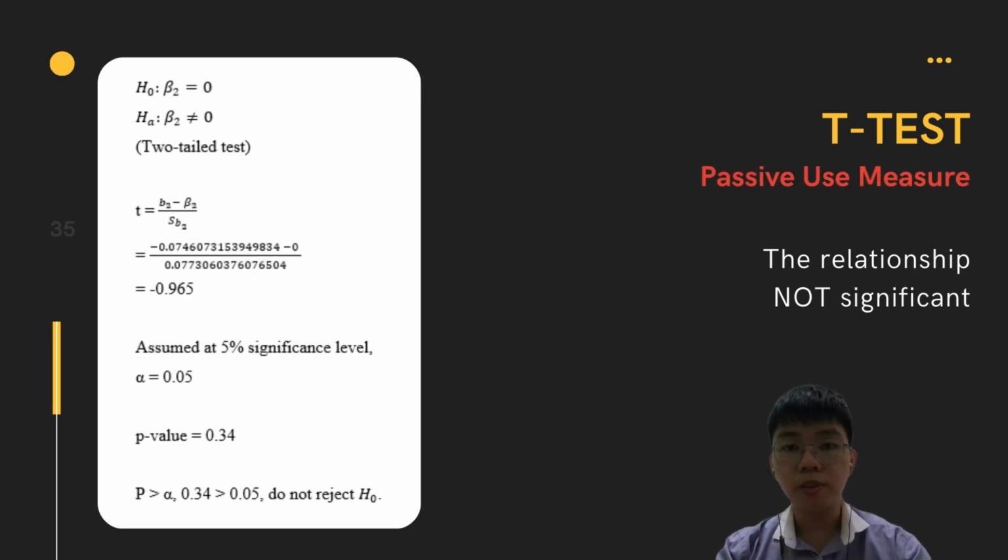Next, we continue with passive use measure. The steps are basically the same, so we can go directly to the p-value, which is 0.34. It is also larger than the alpha value of 0.05. Therefore, we do not reject the null hypothesis and conclude there is no significant relationship between the dependent variable Center for Epidemiologic Studies and the independent variable passive use measure.